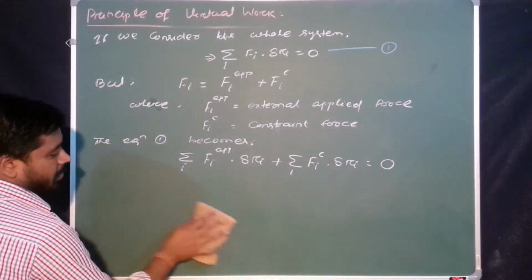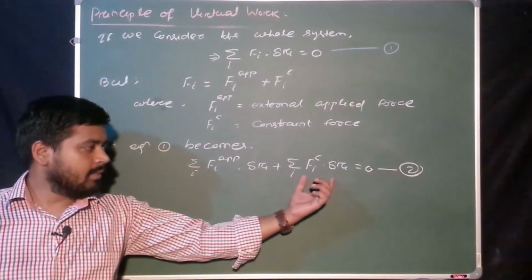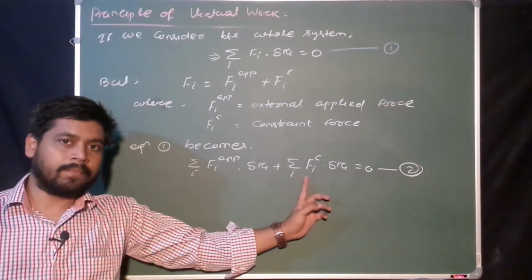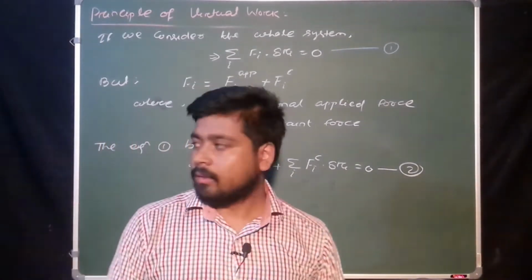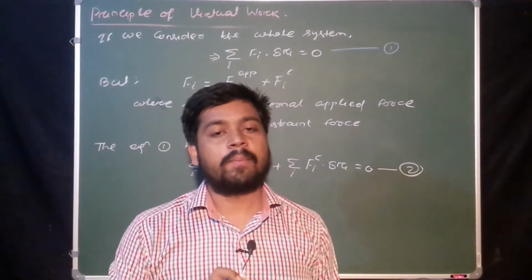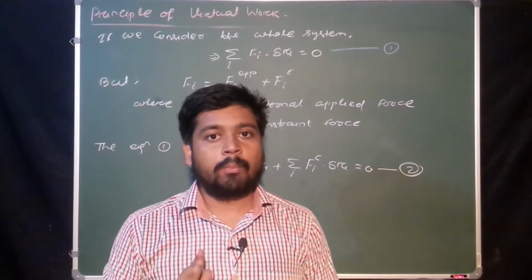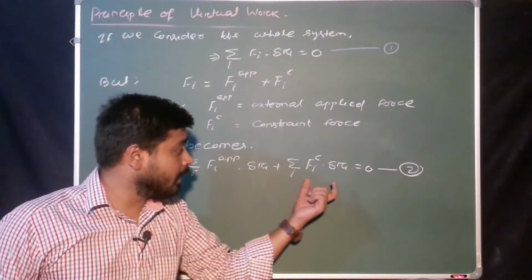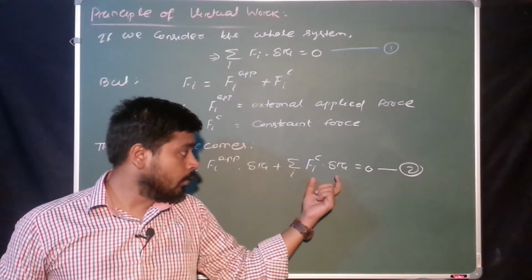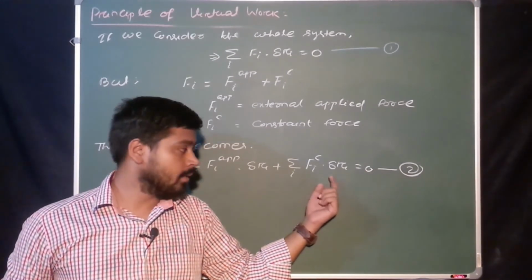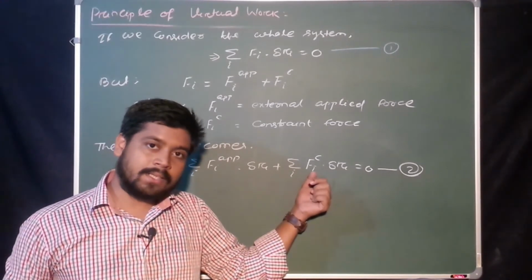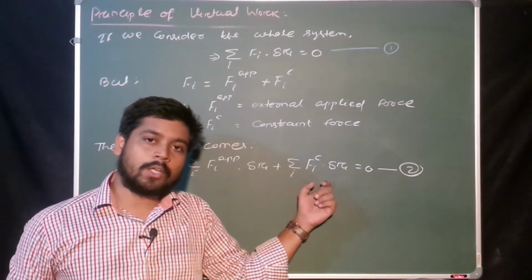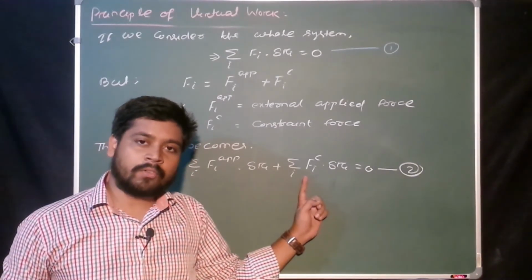But remember one thing. Just see, the second term is the virtual work done due to the constraint force. Yes or no? In conservative constraint systems, constraint force does not do any work. That means constraint force actually opposes the movement in the direction of the constraint. Yes or no? If movement is present, then it opposes. Yes or no? But here it says the virtual work, that is the virtual displacement. But this constraint force does not oppose the movement of the virtual displacement. So here we can say constraint force does not perform virtual work.